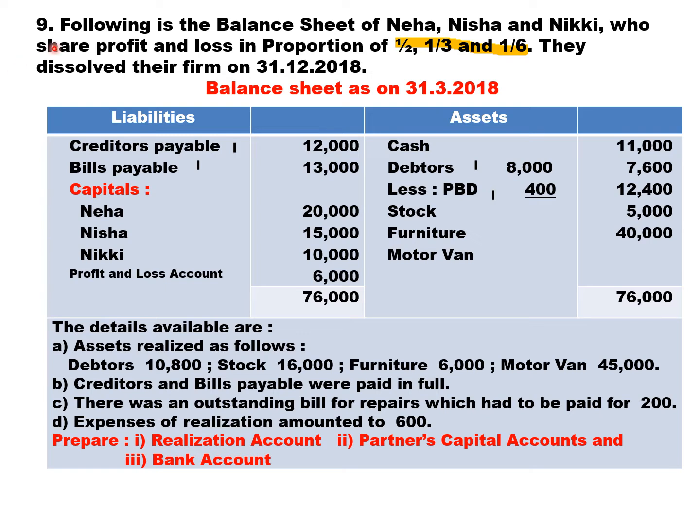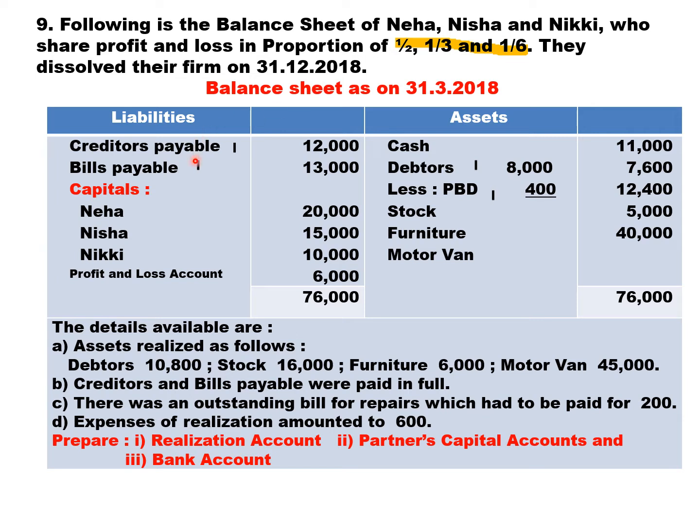So today we need to solve the ninth problem in dissolution of a partnership firm. The following is a balance sheet of Neha, Nisha, Nikki who share profits and loss in the proportion of 1/2, 1/3, 1/6. So the PL ratio is 1/2, 1/3, 1/6. This is called the old ratio. You can convert this into 3:2:1. As instructed in retirement of a partner and death of a partner, better you convert 1/2, 1/3, 1/6 as 3:2:1. They dissolved their firm on 31/3/18.